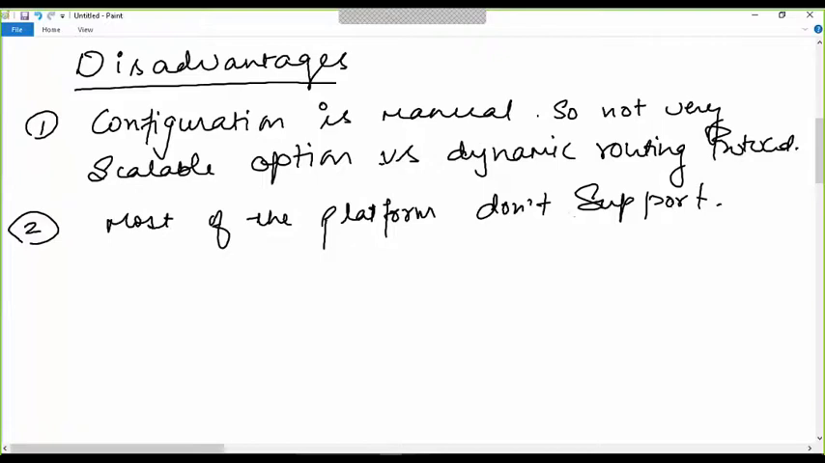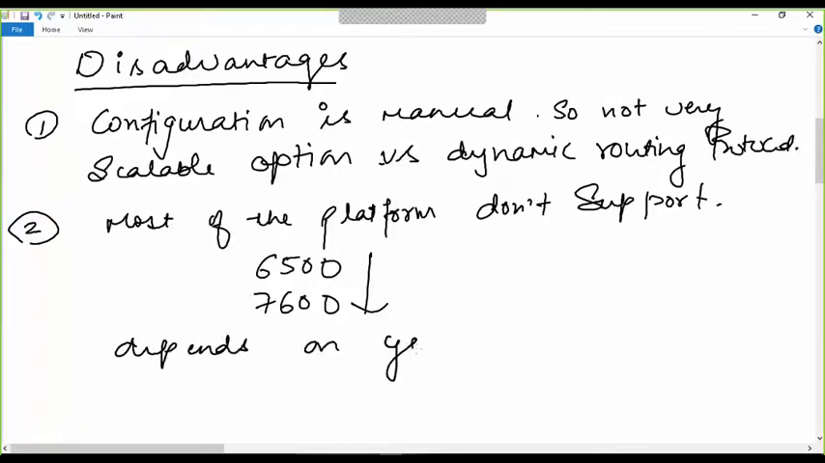High-level hardware supports it, which is also known as hardware acceleration. For example, if you see the high-level 6500 series router, or the 7600 series router, etc., they support it. The higher-end series routers support it. And it also depends on your PFC card, which determines what feature you can enable. It is popularly known as the policy feature card.